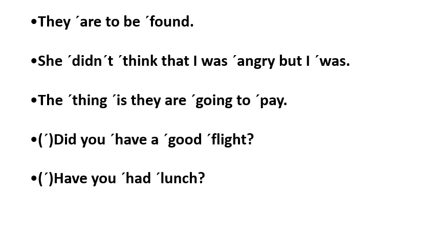She, unstressed because it is a subjective personal pronoun. Didn't, stressed, contracted negative form. Think, stressed, main verb. That, in this case, is used as a linker, not a demonstrative, and so it is unstressed and in the weak form. I, unstressed because it is a subjective personal pronoun. Was, the verb to be in this position, it is unstressed. Angry, stressed as an adjective, but conjunction, unstressed and in the weak form.